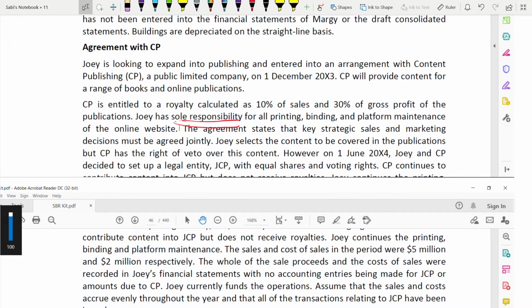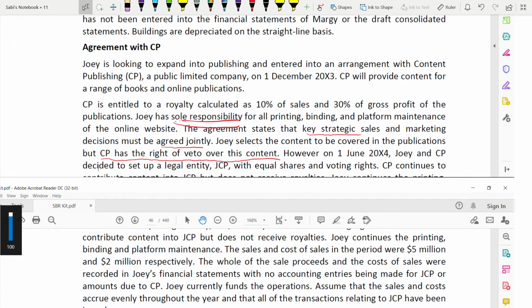For all printing, binding, and platform maintenance of the online website. The agreement states that key strategic sales and marketing decisions must be agreed jointly. Joy selects the content to be covered in the publication, but CP has the right of veto over this content. Who has the right? CP has the right of veto. That means he can change the decision. However, on 1st June 2004, Joy and CP decide to set up a legal entity, JCP, that means Joy plus CP, with equal shares and voting rights.